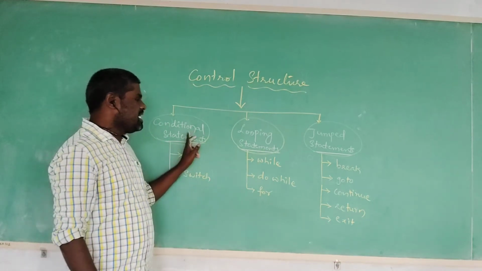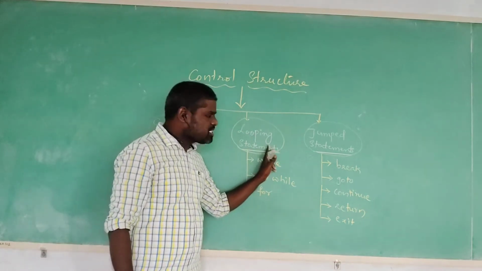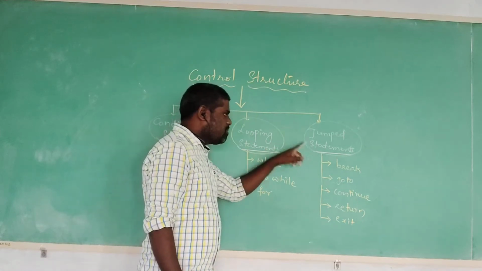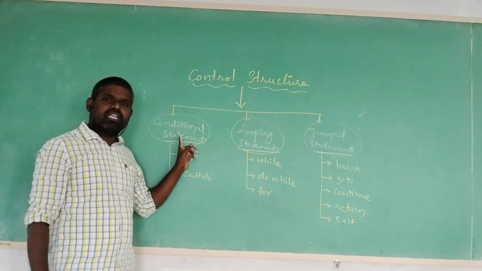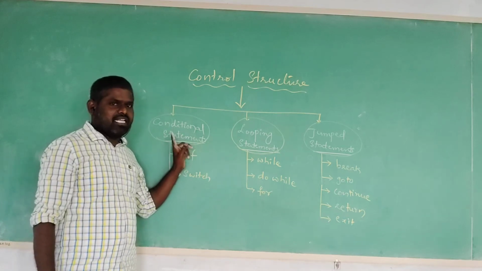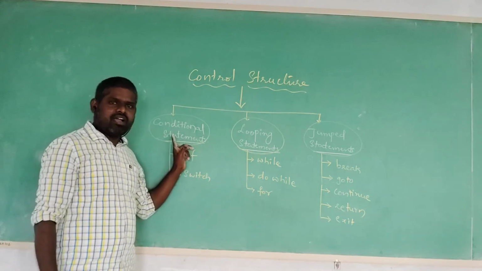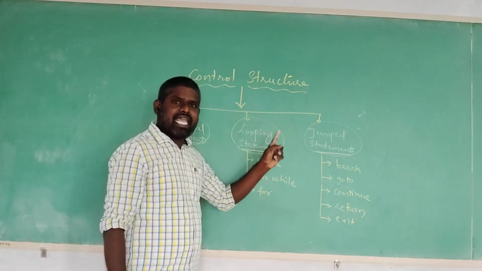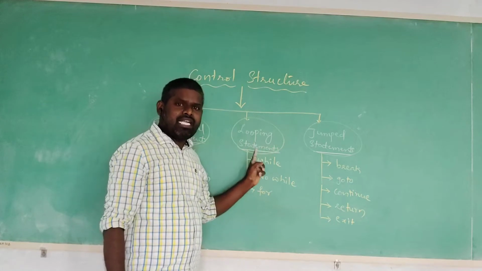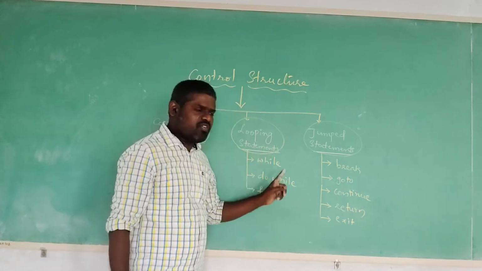First one is conditional statement, second one is looping statement, and third one is jumped statement. The conditional statement execution depends on the user given condition; it takes the decision according to the user given condition. Looping statement: repeatedly executing a block of statements until the user given condition becomes false.